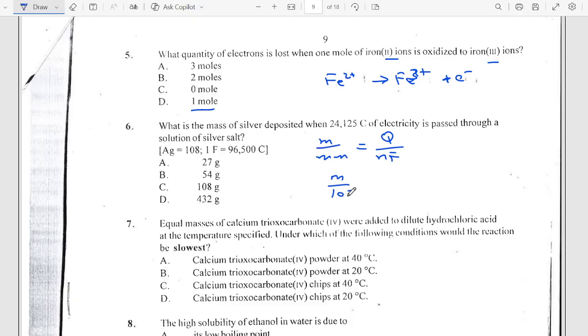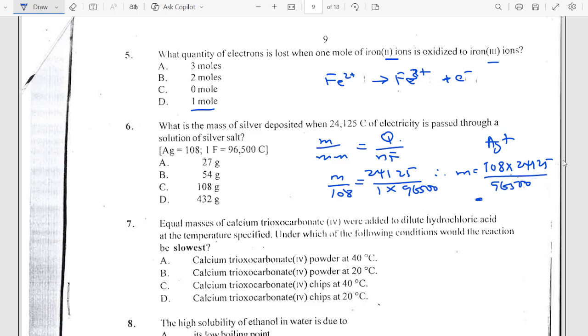The molar mass of silver is 108, the quantity of electricity here is 24,125, divided by n, the number of electrons, which is 1. Silver is Ag+, so this is 1 times 96500. So your mass is going to be 108 times 24,125 divided by